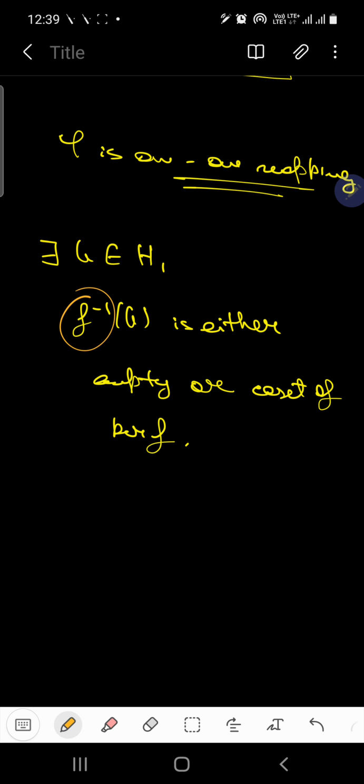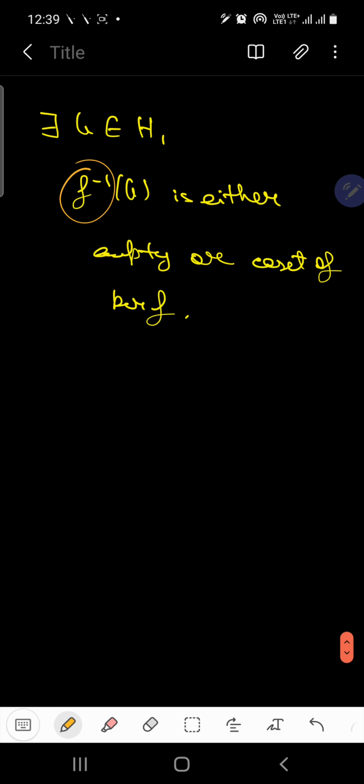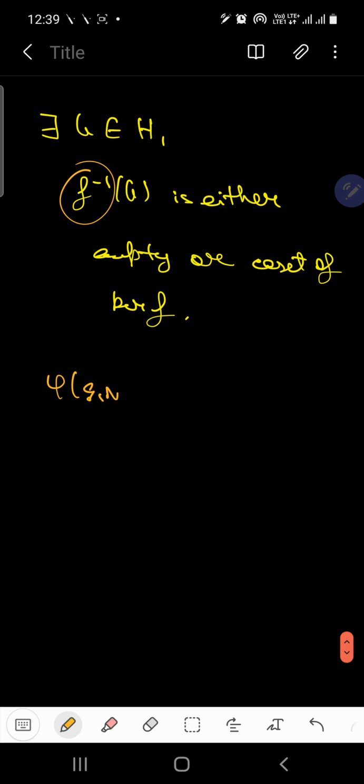So let us first check whether phi is a homomorphism or not. Phi of G1n and G2n. Now how can we write this? We already know that left coset is equal to right coset.